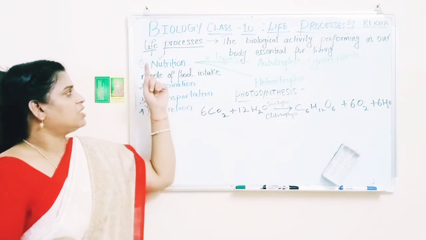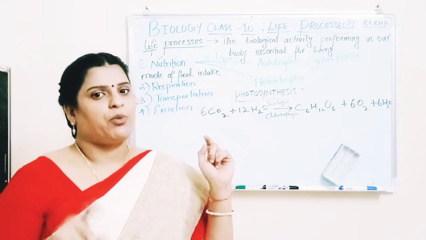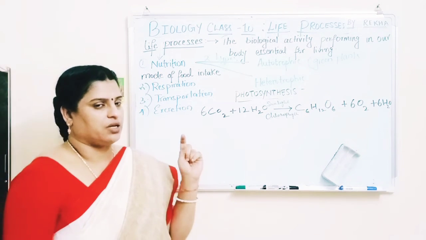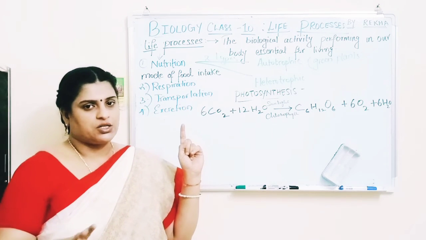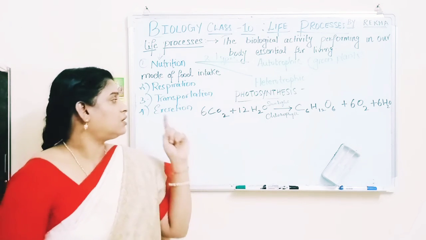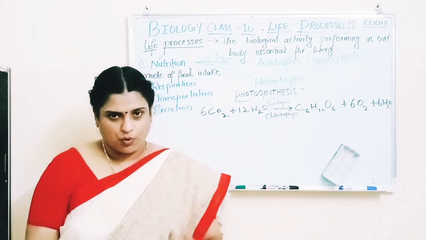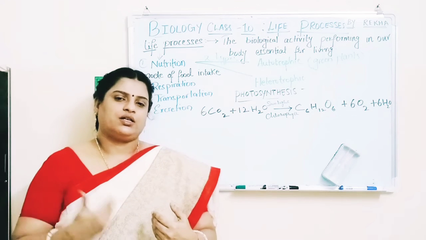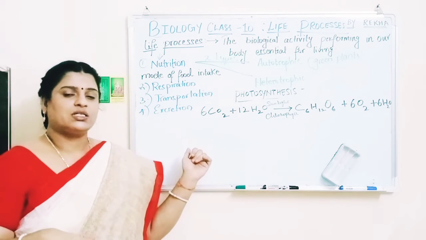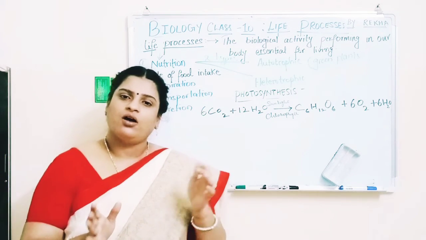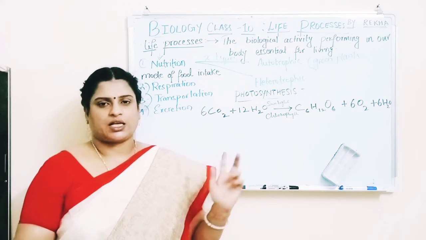So, four steps we are saying: nutrition, respiration, transportation and excretion. Nutrition is the intake of nutrients and being capable of utilizing them for life process activity. The second one is respiration, the conversion of food particles into energy in the presence or absence of oxygen. The third is transportation, which transports the food particles and oxygen from one place of the body to another, and also transports the wastes from body cells to the excretory tissues. And the fourth one is excretion, the disposal of byproducts which are produced during the life process activity.